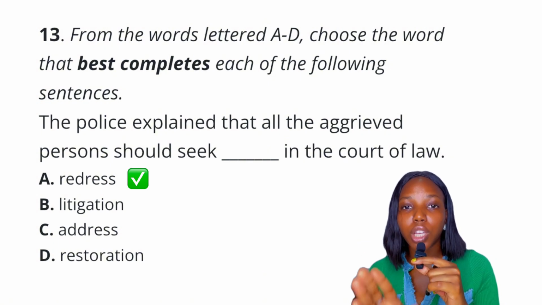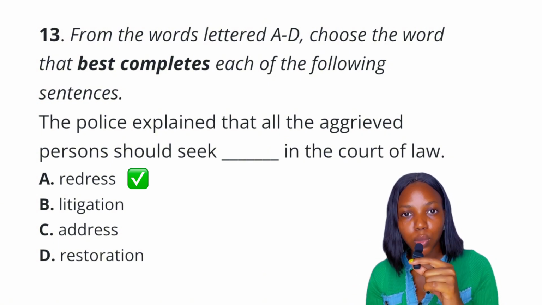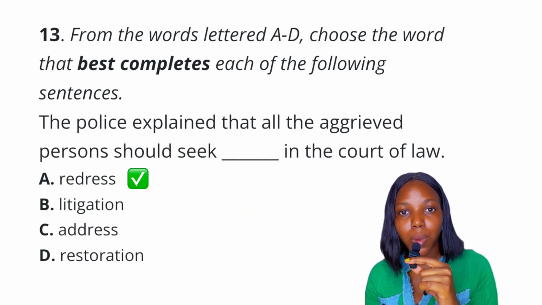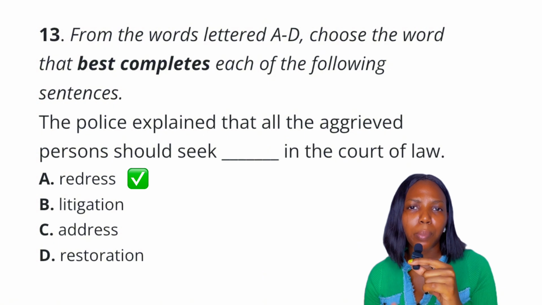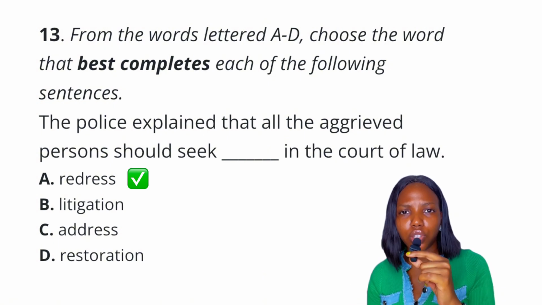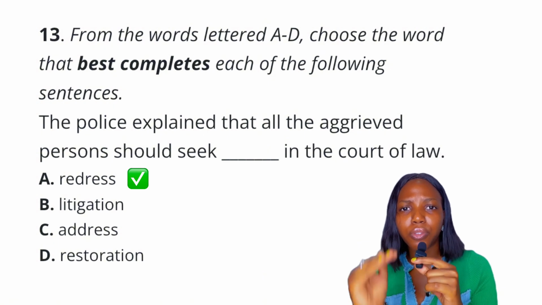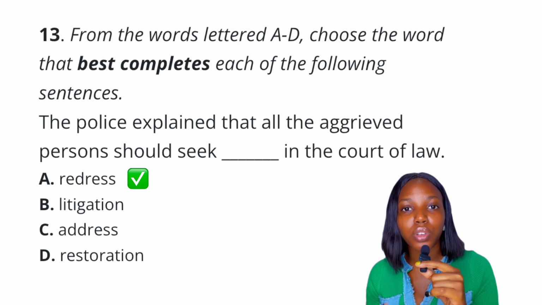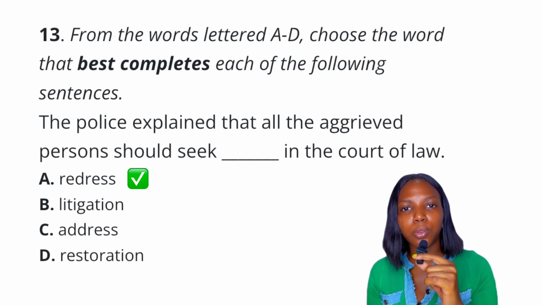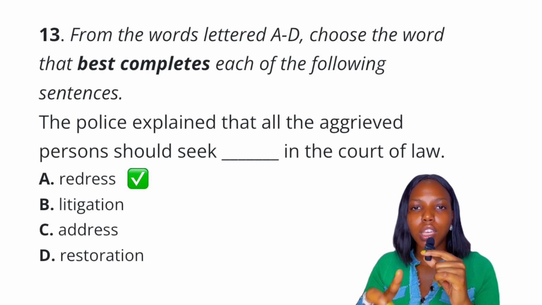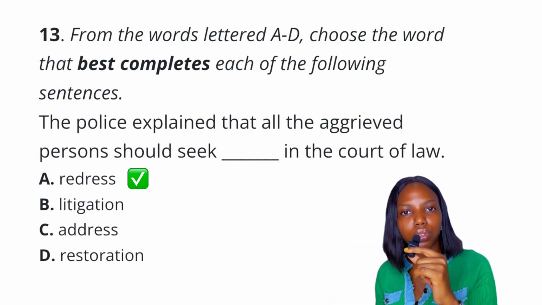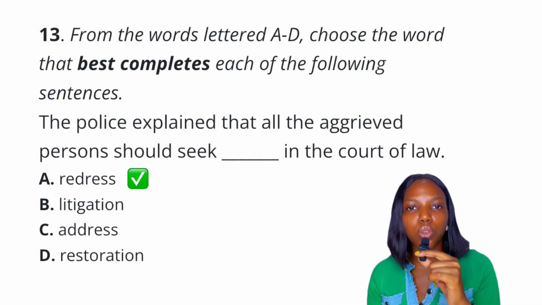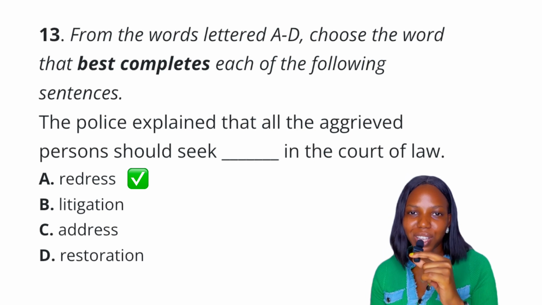In 2024 JAM past question, the word redress was under one of the synonyms question, right? And the options include compensation, appeal, and the argument was between appeal and compensation, right? So many students were arguing for appeal, and the answer is obviously compensation. Now what does appeal mean? Appeal is a formal request given to a higher court to review or change the decision of the lower court. Okay, so the answer to this question is definitely redress.